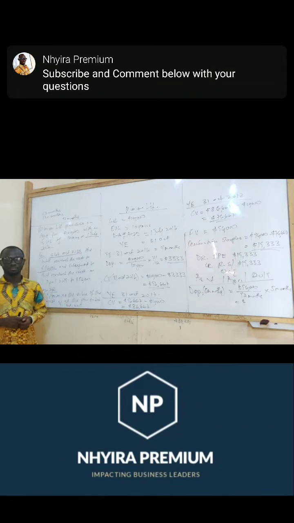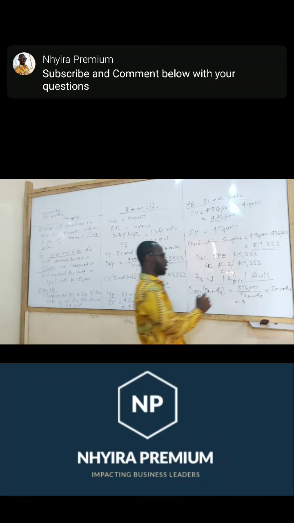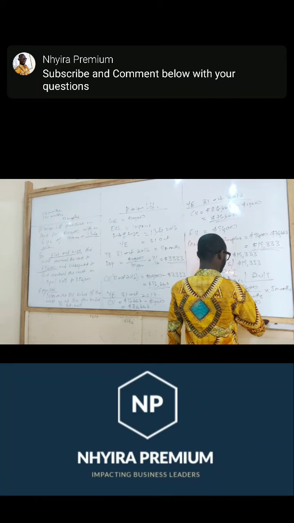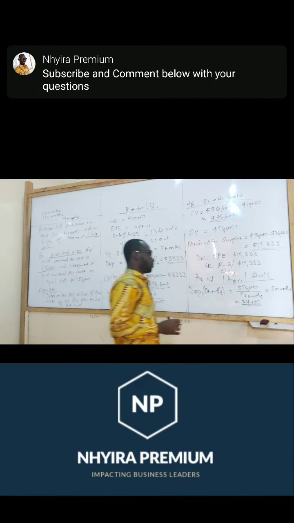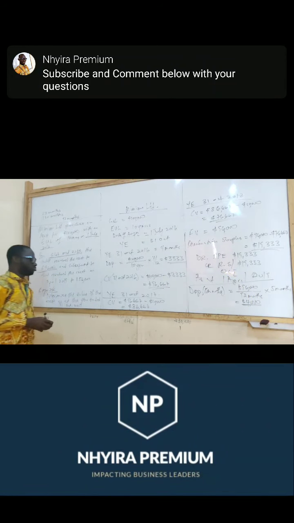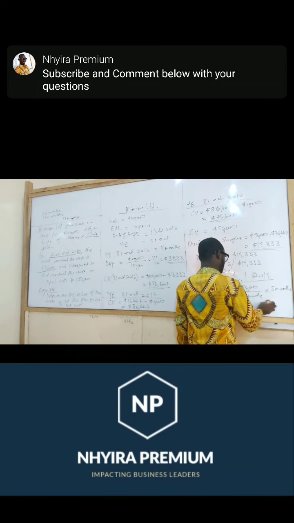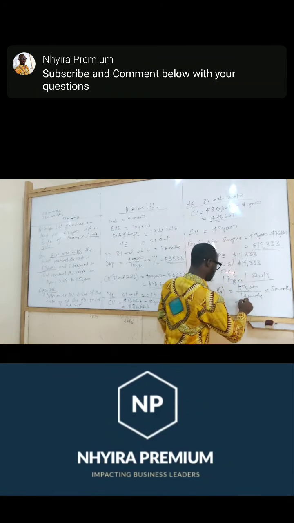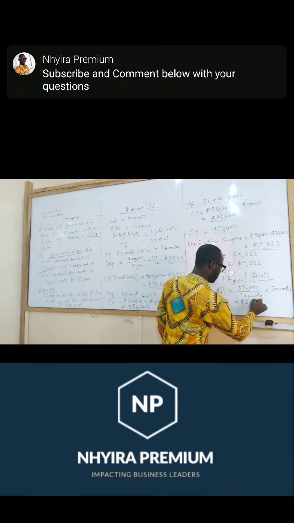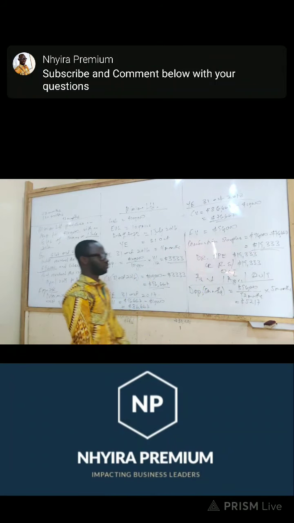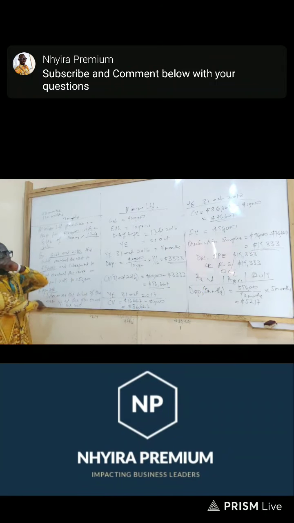Can I have an answer? 5,217.39. Can we do to the nearest thousand? So let's just do 5,217. So that is the depreciation for the 5 months.